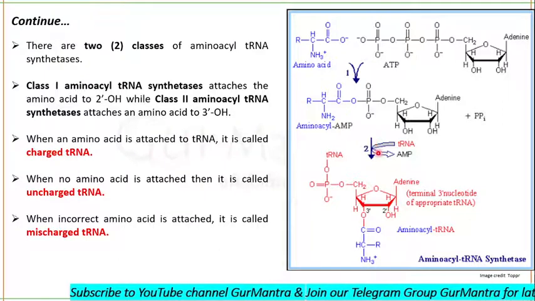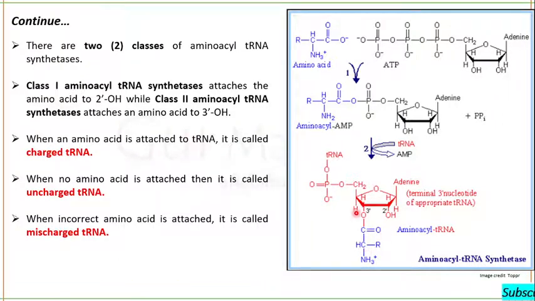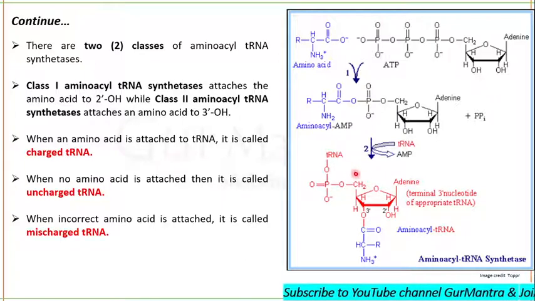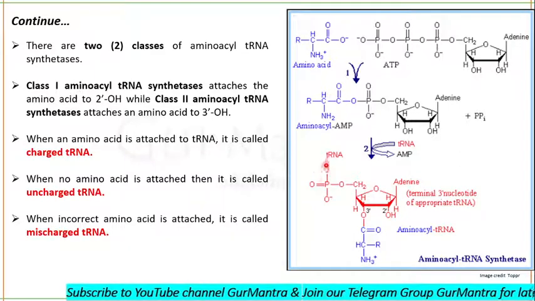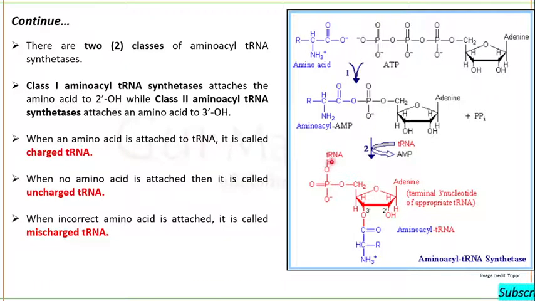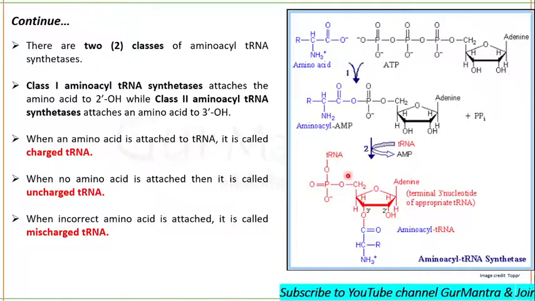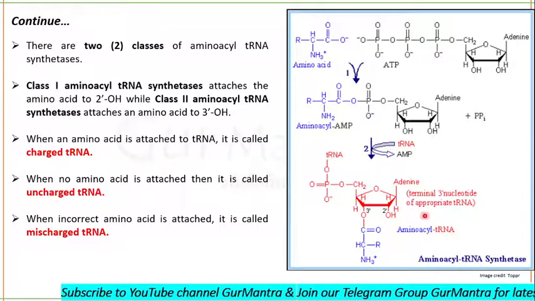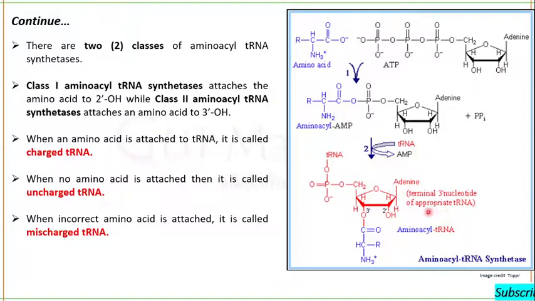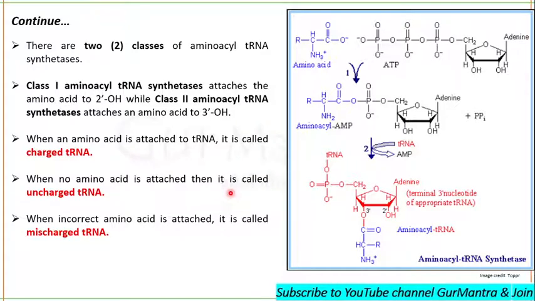Okay, this aminoacyl will be attached mainly here at the 3' end, and then the 5th carbon has the phosphate group. This phosphate will get attached to the tRNA molecule. Clear? Okay, fine. You understand now? Finally, we have the aminoacyl-tRNA complex with the release of AMP later. Fine. So you understand how a tRNA is charged?